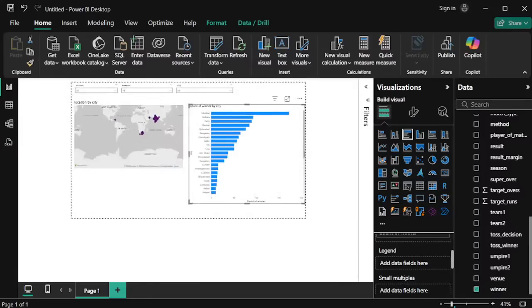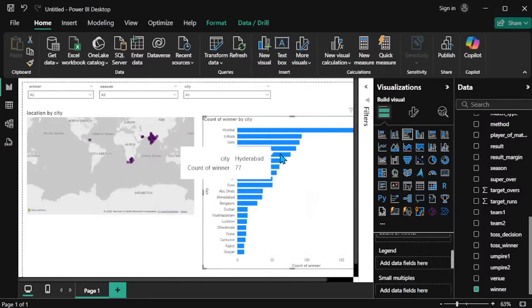Okay, so this is the way we can create the IPL insights. This is the way we can create the plotting. First we can create three plottings. Slicer: this particular slicer has the categorical count. So winner wise we can choose the winner name, season wise we can choose that, and city wise we can choose that. Now we can try to implement that.